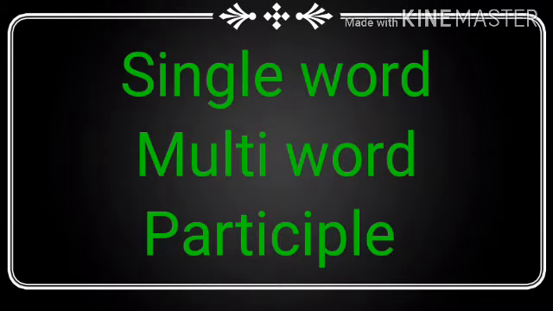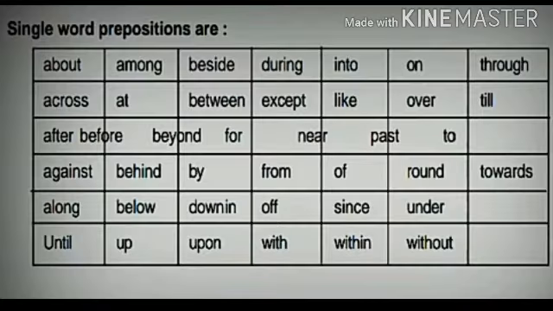We have three types of prepositions: single word, multi-word and participle. Let's see first which are single word prepositions.